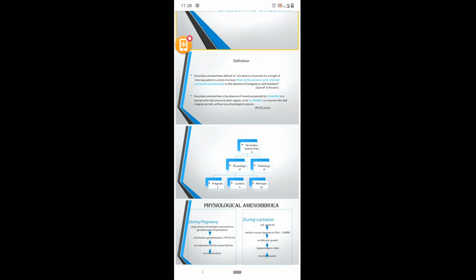The other definition of secondary amenorrhea is the absence of menstrual periods for a period of 6 months in a woman who had previously been having regular cycles, or for 12 months. If a woman is having irregular cycles for a duration of 12 months, this is also called secondary amenorrhea.